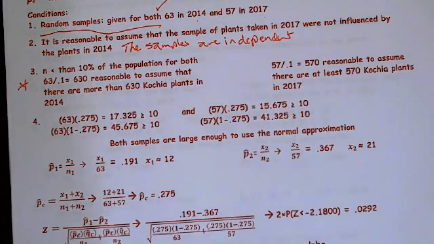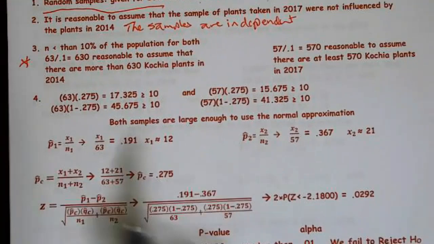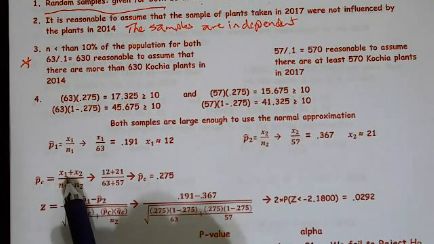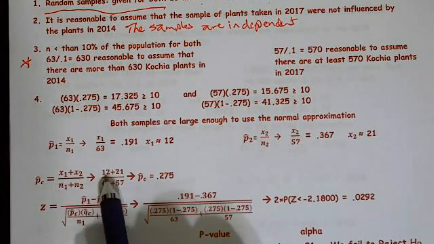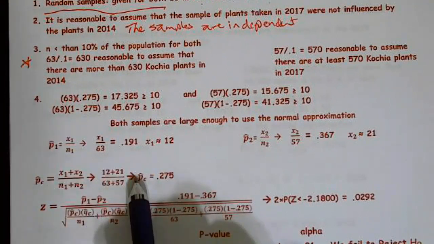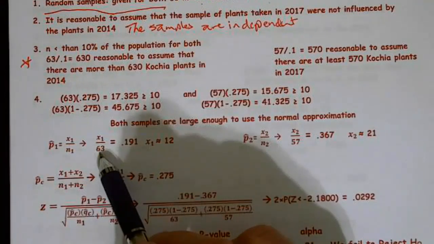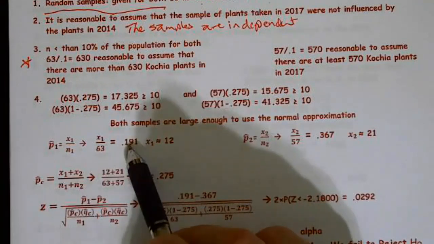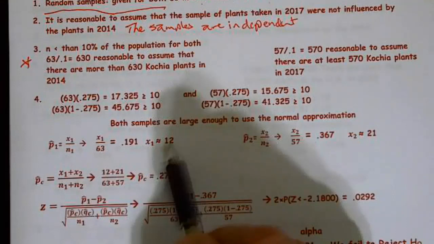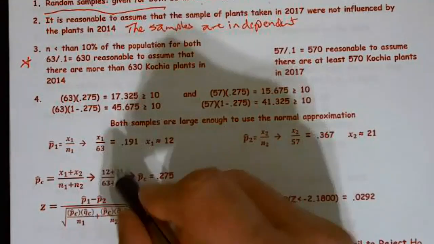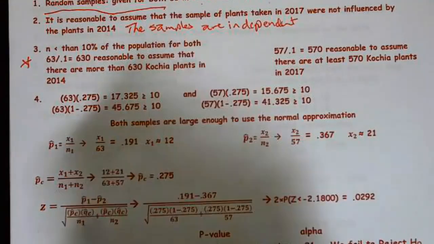So I need to calculate p hat c. In this case it was x1 plus x2, but they didn't give us 12 and 21, so I needed to go in and calculate those. x1 divided by 63, my sample size, equals 0.191. When I solve this, I get some decimal, 12.09, and if you use the decimal here, that's fine.